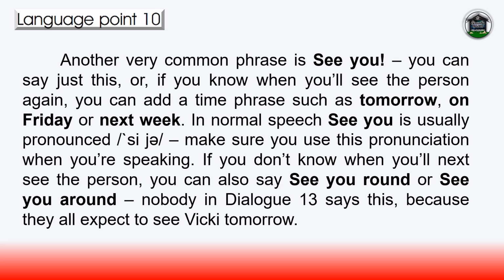Another very common phrase is "see you." You can say just this, or if you know when you'll see the person again, you can add a time phrase such as tomorrow, on Friday, or next week. In normal speech, "see you" is usually pronounced "see ya." Make sure you use this pronunciation when you're speaking. If you don't know when you'll next see the person, you can also say "see you round" or "see you around." Nobody in Dialogue 13 says this because they all expect to see Vicky tomorrow.